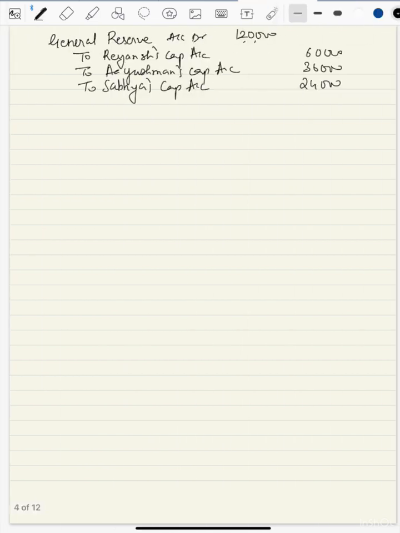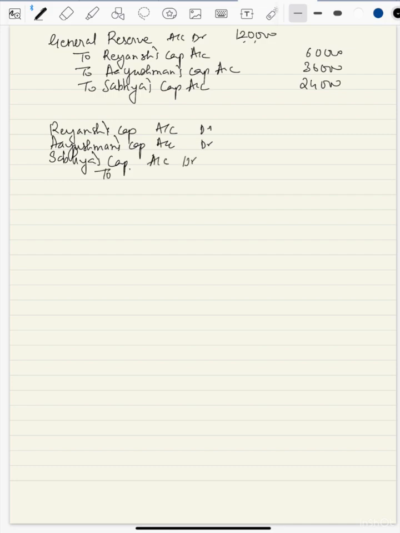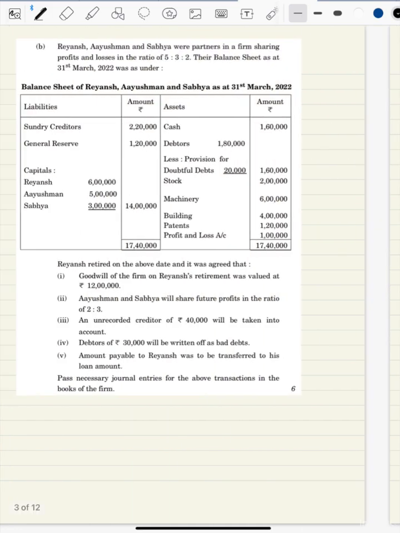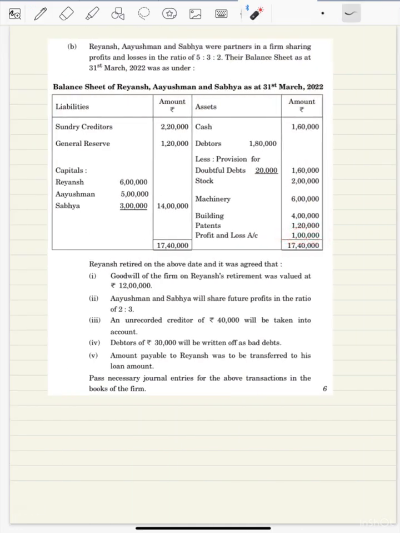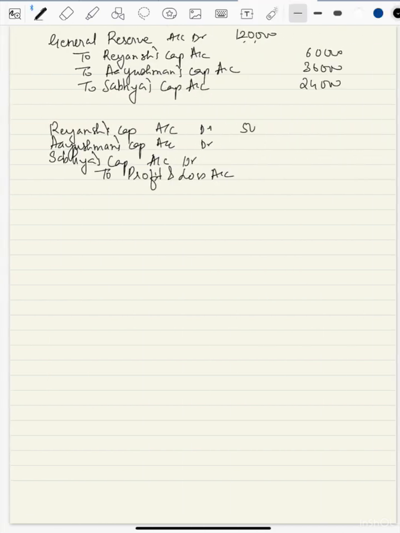Next, we need to write off the profit and loss account also. This will be debited to partners' capital account. So entry will be Ryansh's capital account debit, Ayushman's capital account debit, Sabhya's capital account debit to profit and loss account. What is the amount of profit and loss? 1 lakh. So it will be 50,000, 30,000, 20,000.